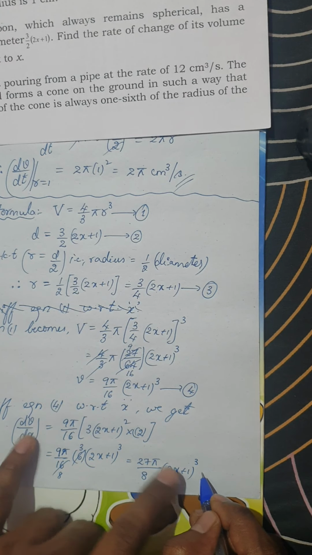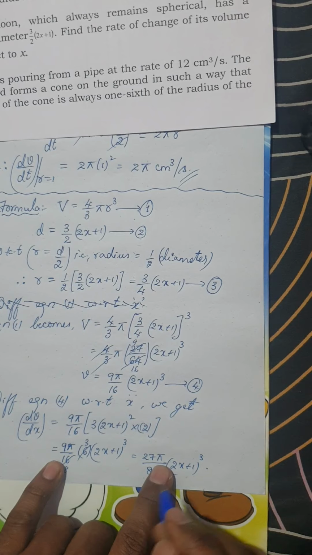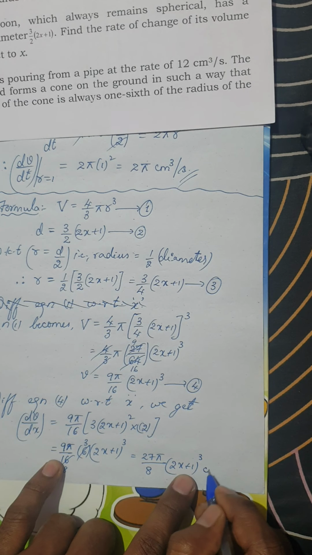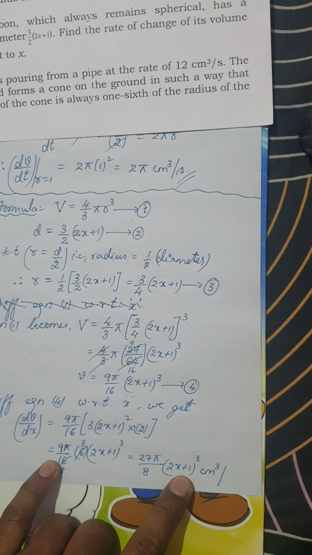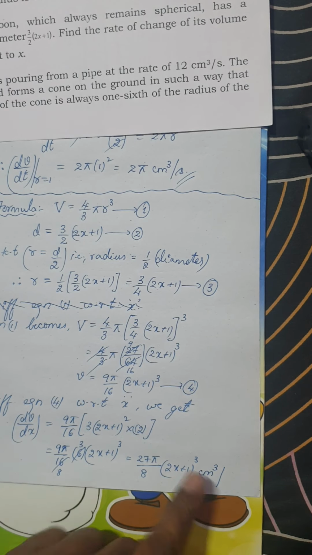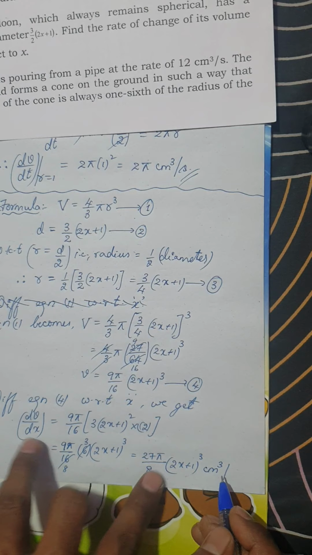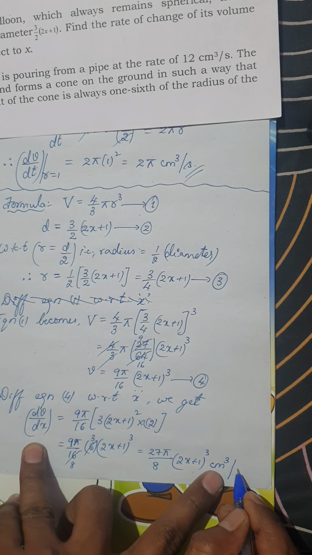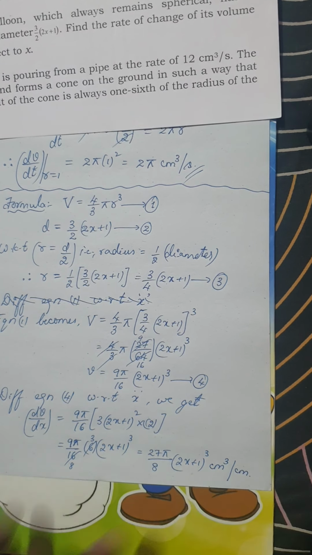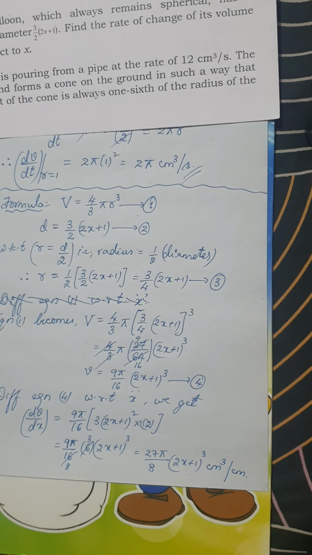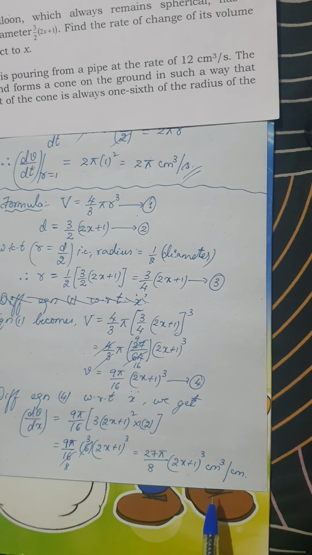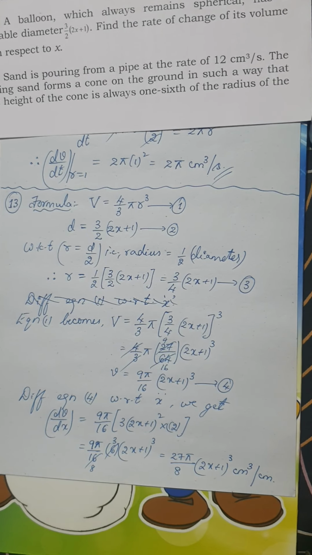The unit of volume is centimeter cube, given in terms of centimeter. So it is centimeter cube per, you can say unit cube by unit of x, that would again be in centimeter. If it is in meter, then it would be in meter. If it is centimeter, that would be in centimeter. Okay, so this is the solution for the above given question.